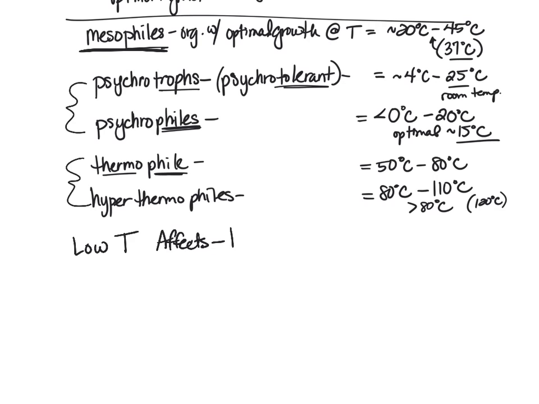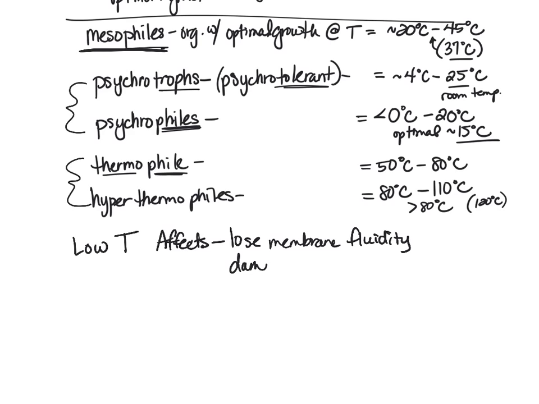So one, with a low temperature, we can lose membrane fluidity. If we think of our plasma membrane as this kind of mosaic of moving pieces, there has to be a fluidity to it. We have our unsaturated fatty acids that become bumps in the road or little rocks on the surface, that our saturated fatty acids can move around, and everything's pretty fluid. Now, if we take a mesophile and put it into a cold environment, it's going to lose that membrane fluidity, right? Things move slower in the cold. So the plasma membrane is not going to function as it needs to.